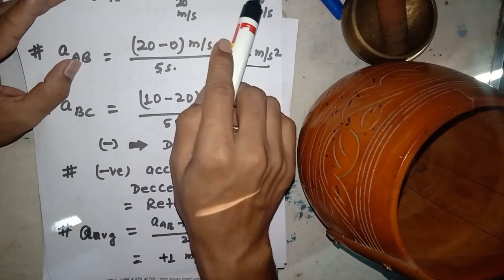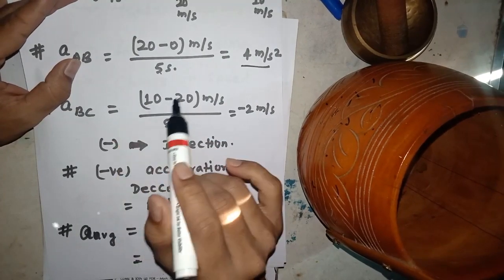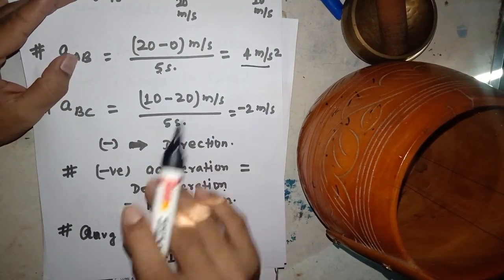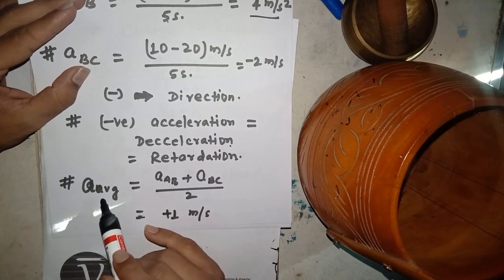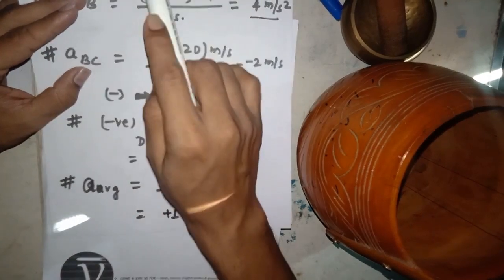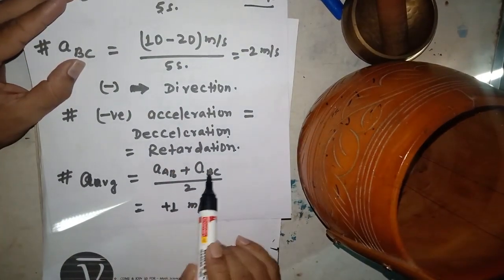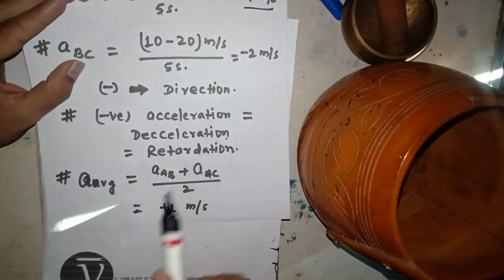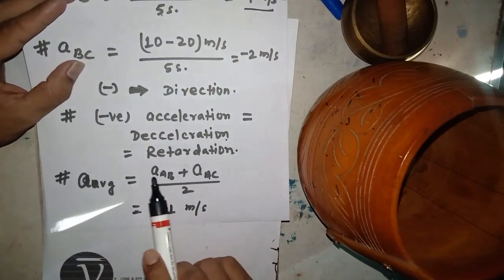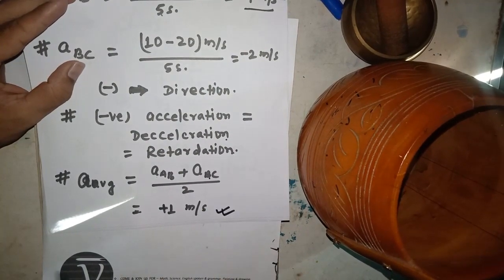But for the whole journey from A to C, we say this is an average. So you can find the average acceleration, that is the sum of data by number of data. So you take 4 plus minus 2, that is 4 minus 2 which is 2, and 2 by 2 means 1 meter per second squared.